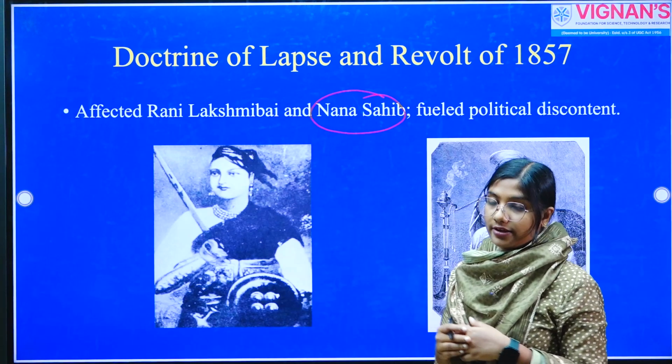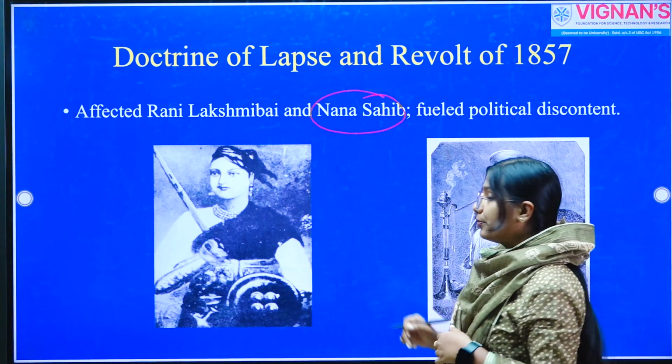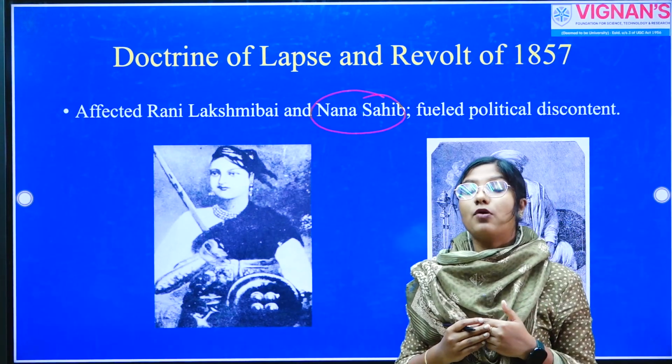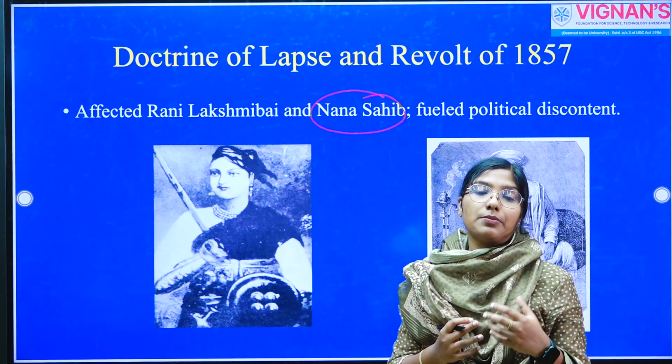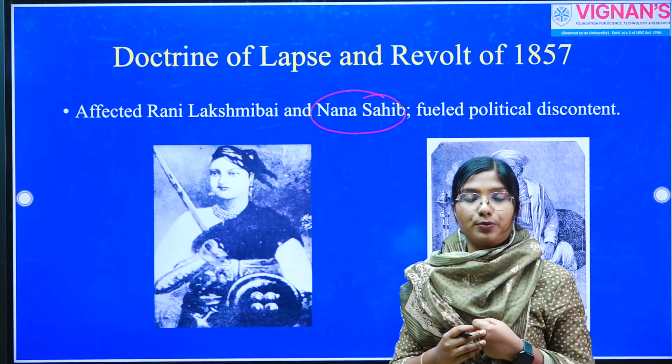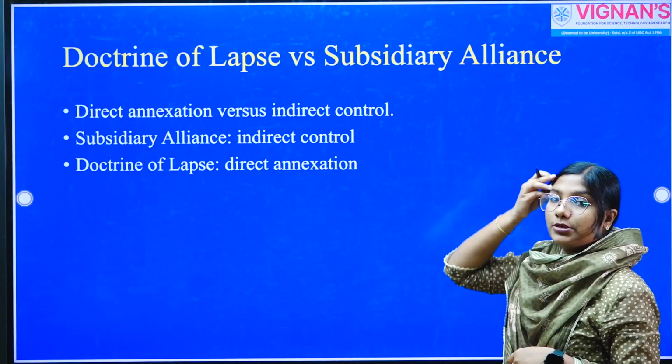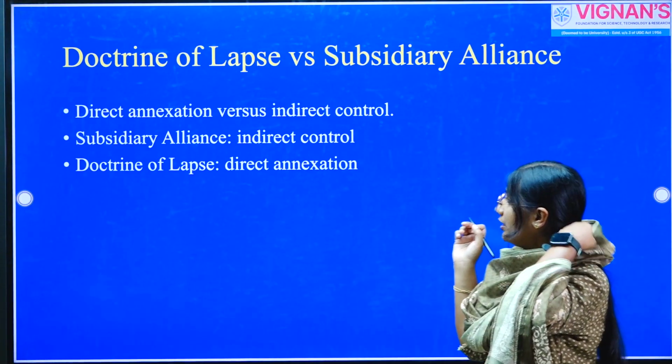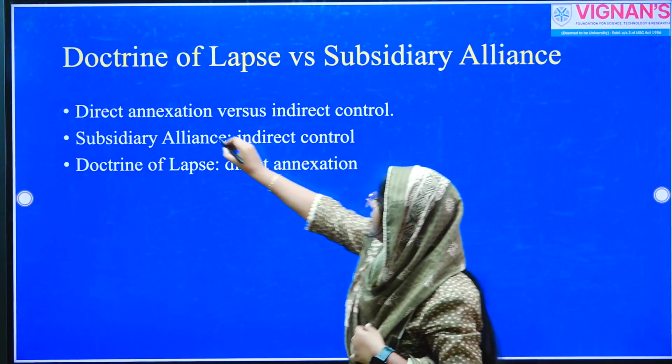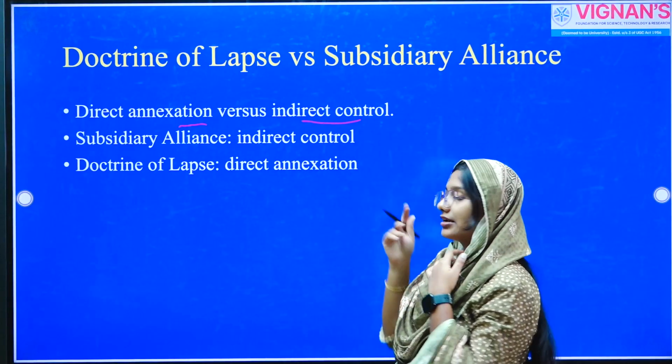So, adopted heirs. That is why Nana Sahib also became part of the revolt of 1857, and he became an important leader of the revolt in Kanpur. Now, let's make a comparison between Doctrine of Lapse and Subsidiary Alliance. So, it's a comparison between direct annexation and indirect annexation.